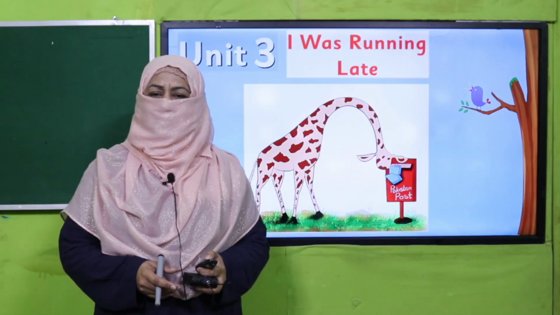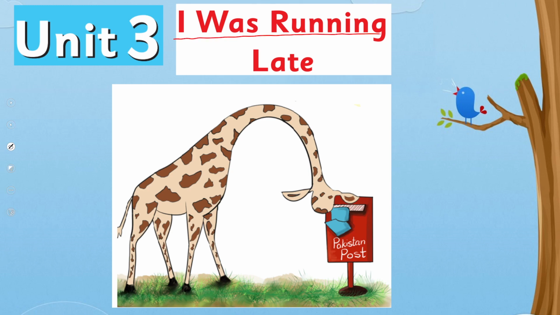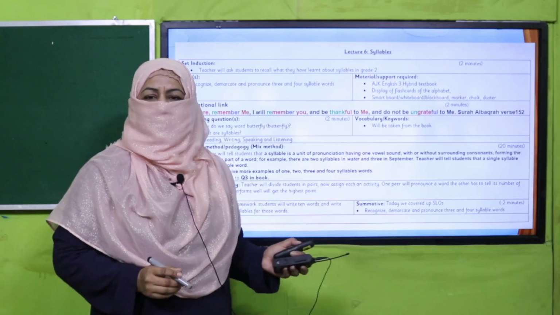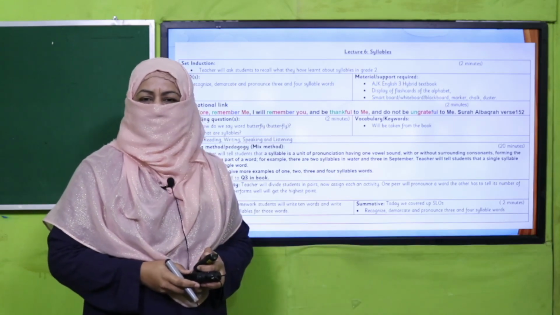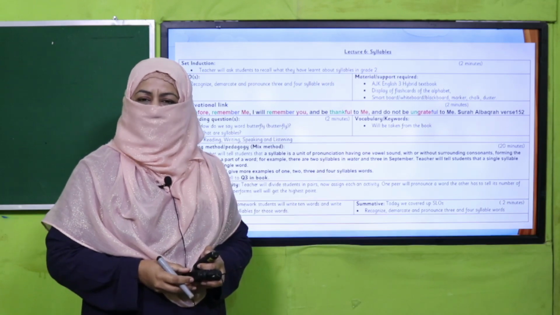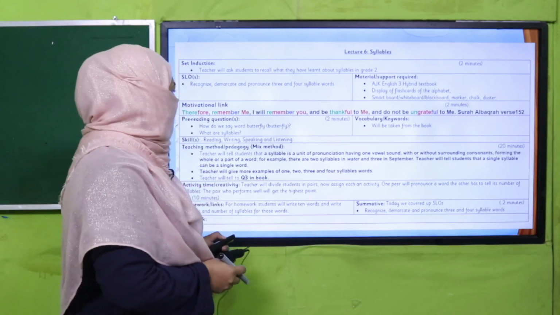We are learning unit 3. Its title is I Was Running Late. My dear fellow teachers, this lesson plan, PowerPoint presentation and worksheet links are given. You may click it, download it, follow it as it is, or modify it for your convenience. I'm going to deliver my lecture according to this lesson plan.